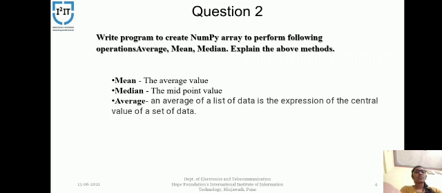Average: an average of a list of data is the expression of the central value of a set of data. Mathematically, it is defined as the ratio of the summation of all the data to the number of units present in the list. Let's move forward.